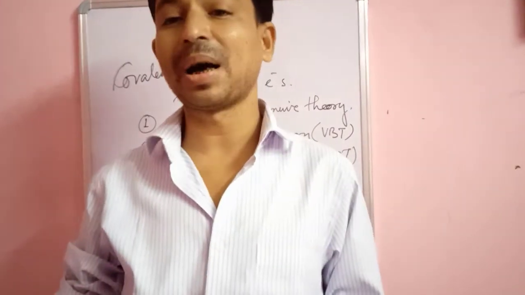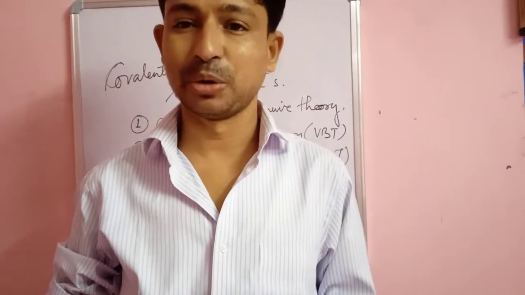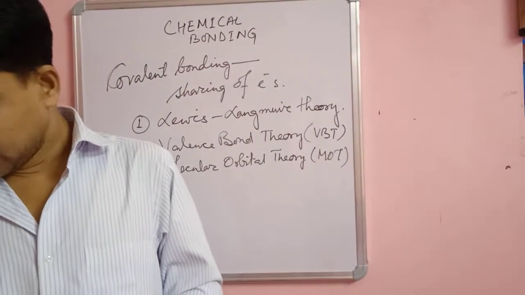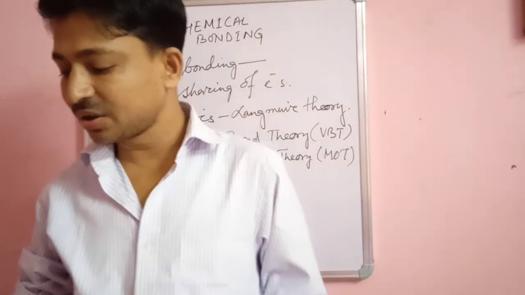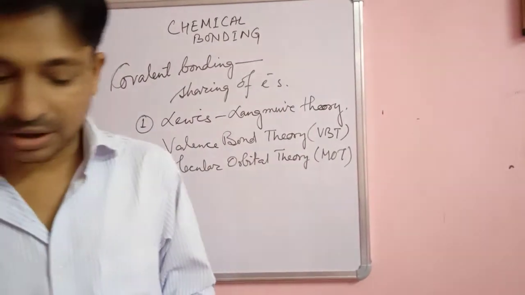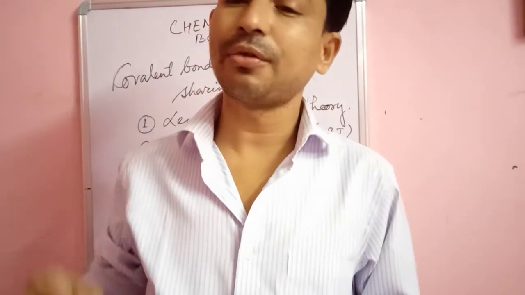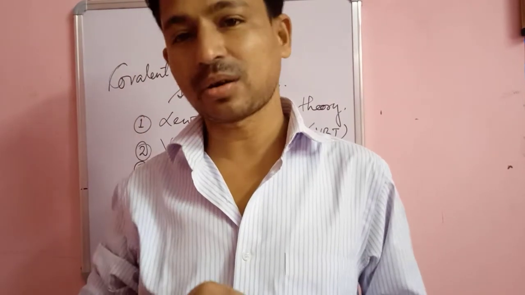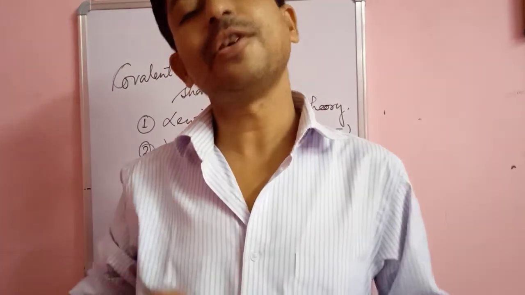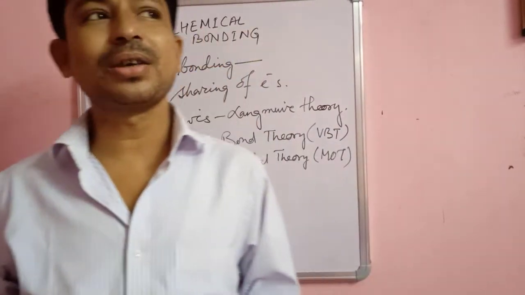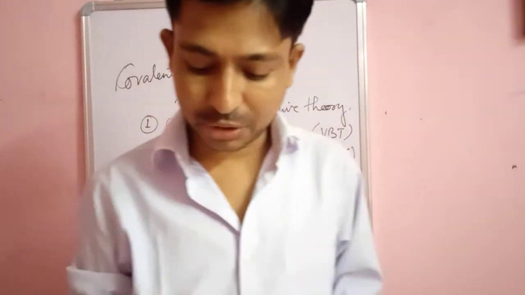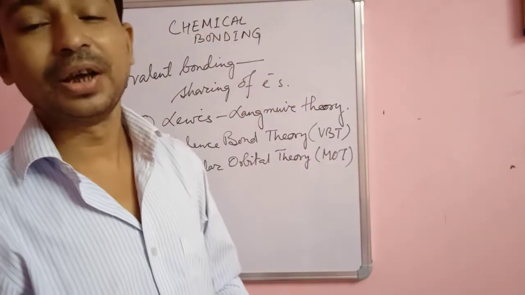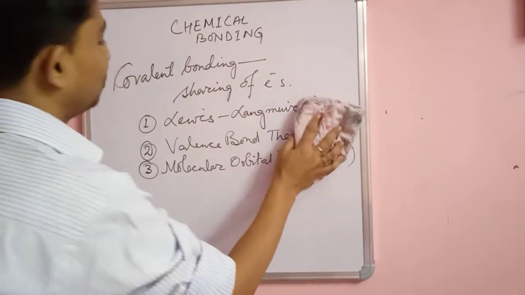This theory was given by G.N. Lewis and Langmuir. According to them, this theory explains the formation of a chemical bond between two atoms by the sharing of electrons. The molecules which arise due to sharing of electrons are of two types.